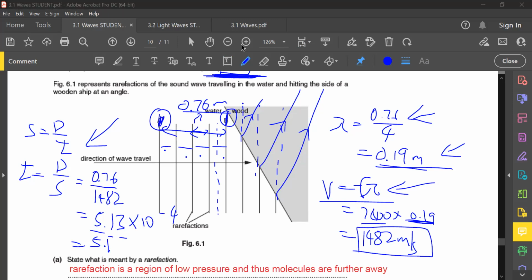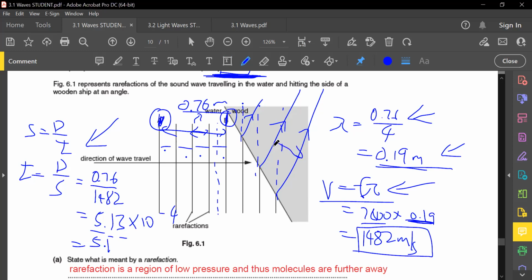Why bend to the right when the speed is faster? Of course, it's going to bend to the right. If not, it's going to bend to the left. This one here, the speed is faster. Speed is faster means to say the wavelength is going to be greater also. If I were to bend towards the left, which is something like this, can you see that the wavelength actually decreased or not? That's not going to make sense, right? It must bend towards the right because the speed is faster. This is a scenario I call leading forward. Only when the speed decreases, it lags behind and bends towards the left. But if speed is faster, for sure it bends towards the right.